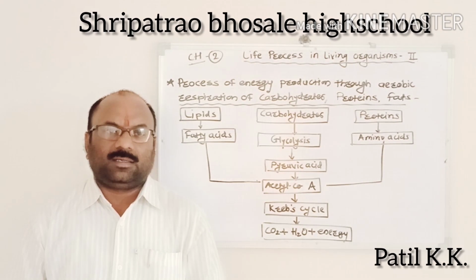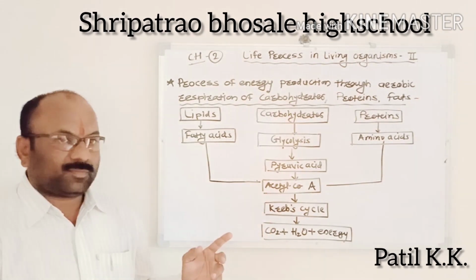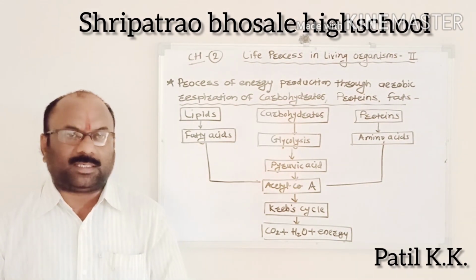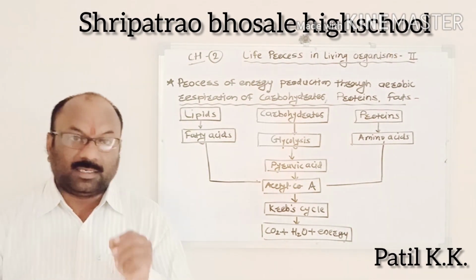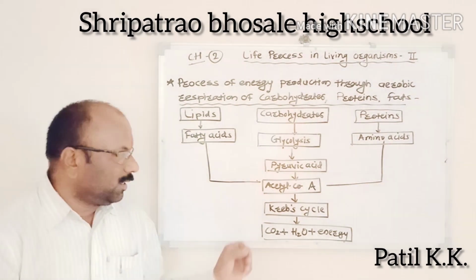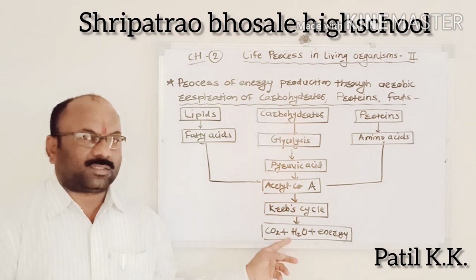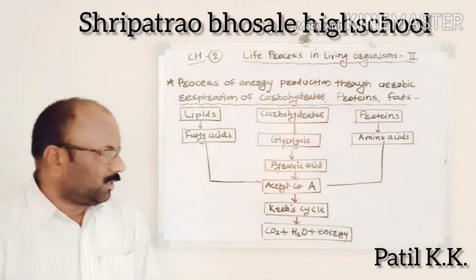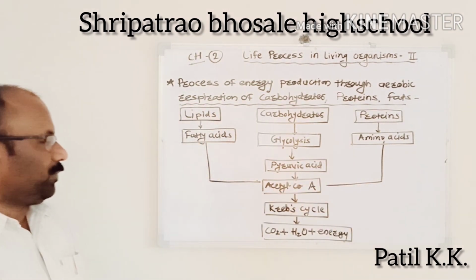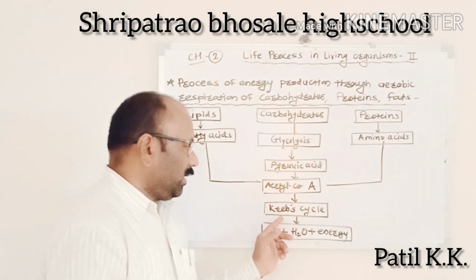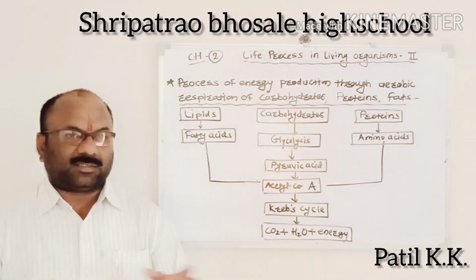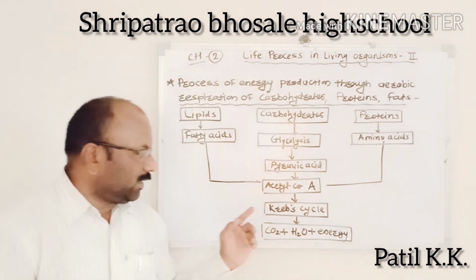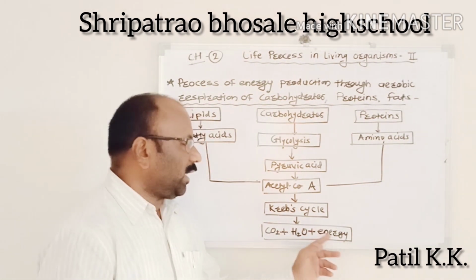The acetyl part is completely oxidized, releasing carbon dioxide, water, NADH2 and FADH2. That is, energy is produced.